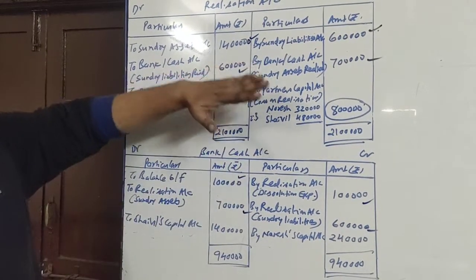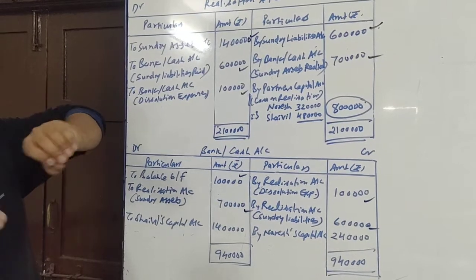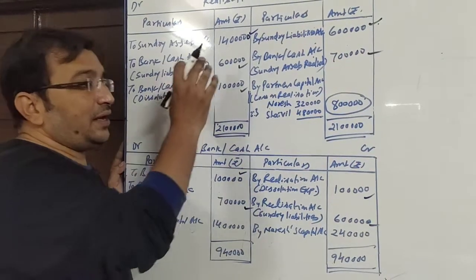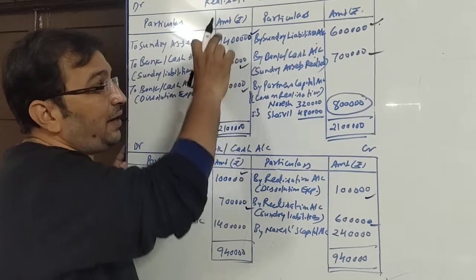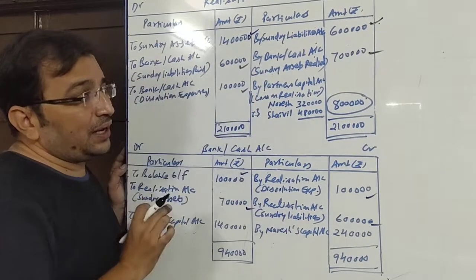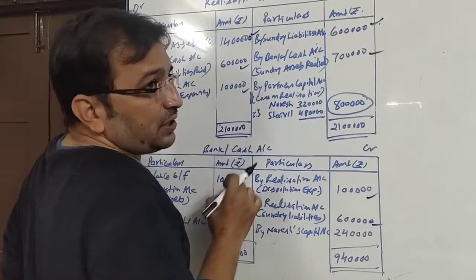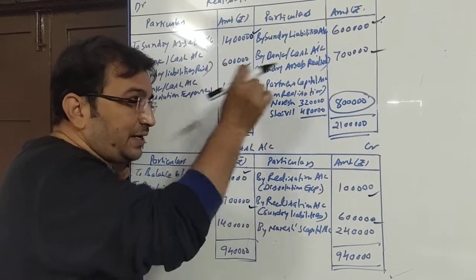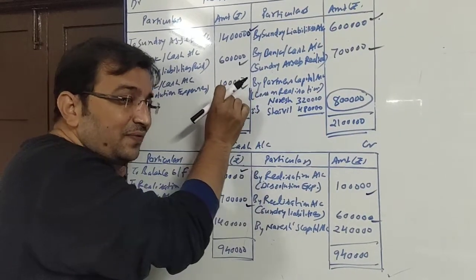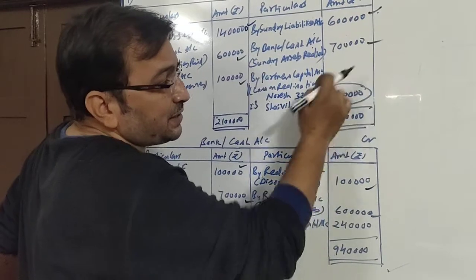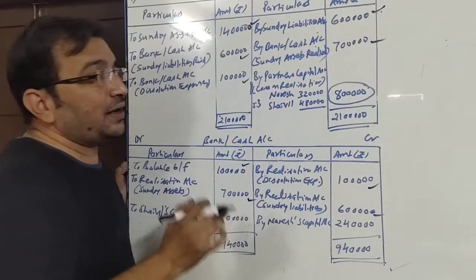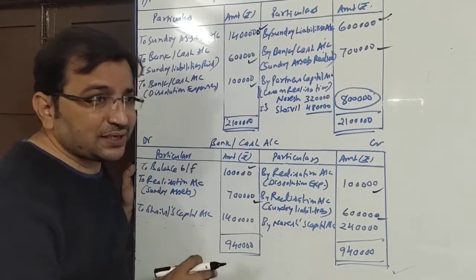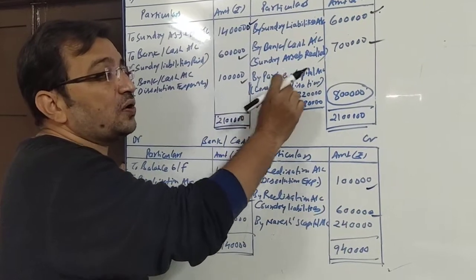Okay, so here we have finished with everything. Now it is the time to close the accounts. First of all, we need to close the realization account. When I follow the realization account, I find that on the debit side there are 3 items and the total is 21 lakh. On the credit side there are only 2 items and the total is 13 lakh. So when the debit side total is more, I deduct 13 lakh from 21 lakh and get 8 lakh, which is at the credit side of realization account, also known as the debit balance of realization account, which means the loss on realization.